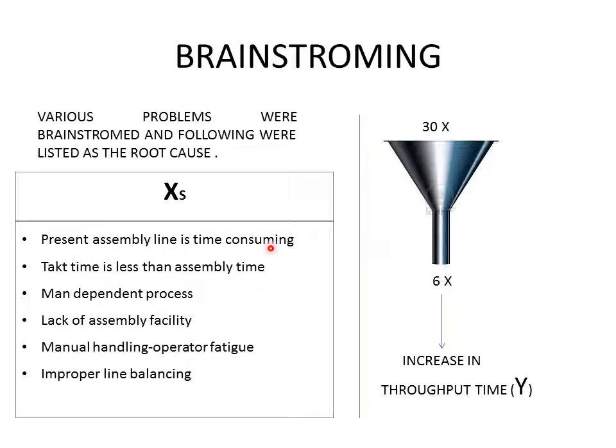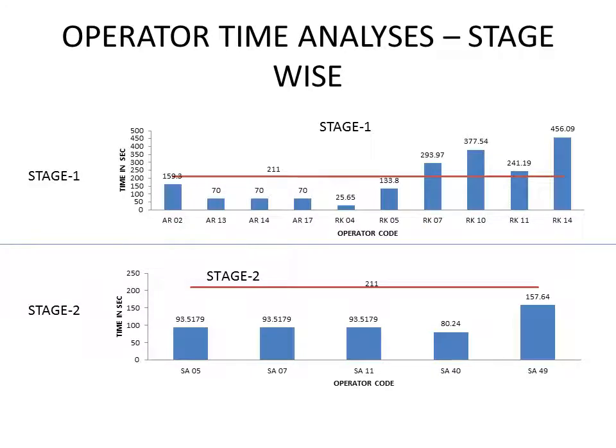The present assembly line is time consuming, takt time is less than assembly time, man dependent process, lack of assembly facility, manual handling which causes operator fatigue, and improper line balancing. And we are now moving into the analyze phase. From the manpower calculation table, it is clear that operators were in little excess in all the stages. Hence, the first thing in the analyze phase is to analyze the operators.